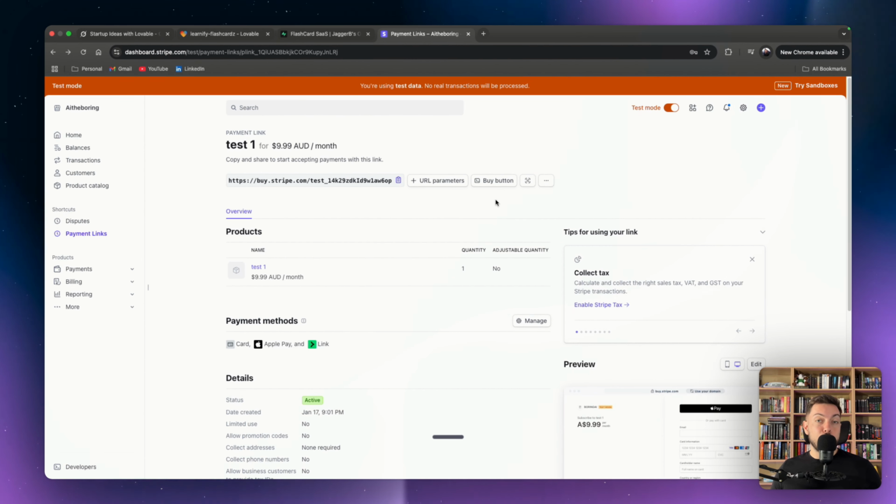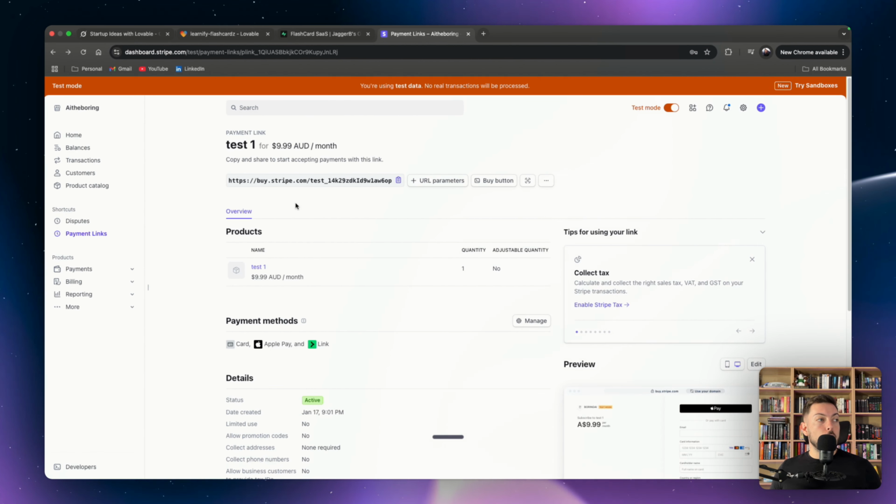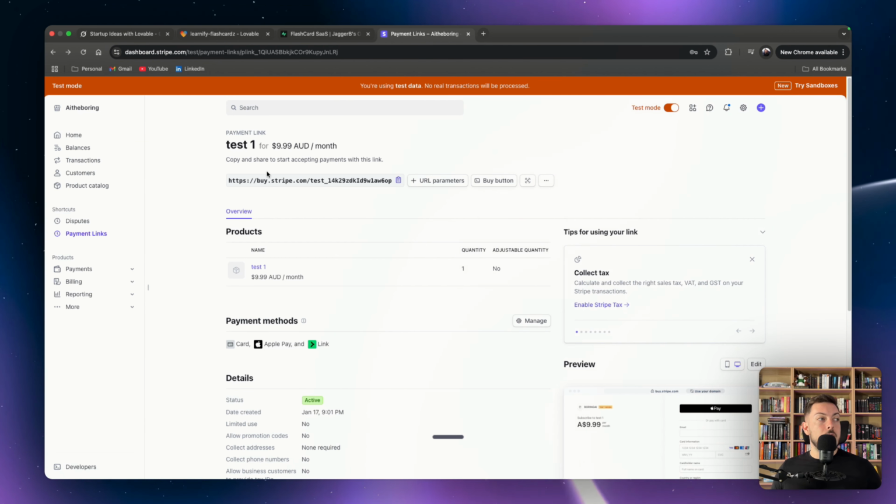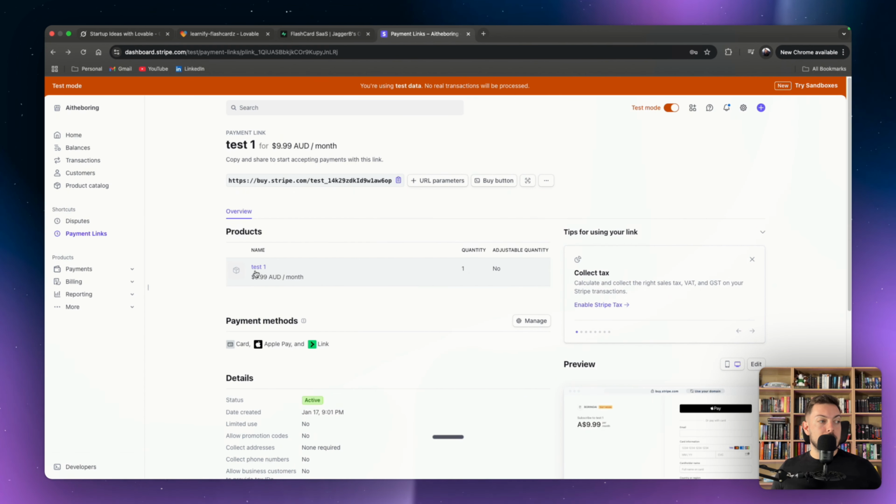You're going to create a new payment link, which is just creating your $9.99 a month recurring revenue. So every month it will take that amount off of the debit card or credit card that the person uses. Or you can do a once-off payment, but usually for SaaS, it's going to be recurring. You then get your product and you set that. So in this case, test 1 is $9.99 in my case.